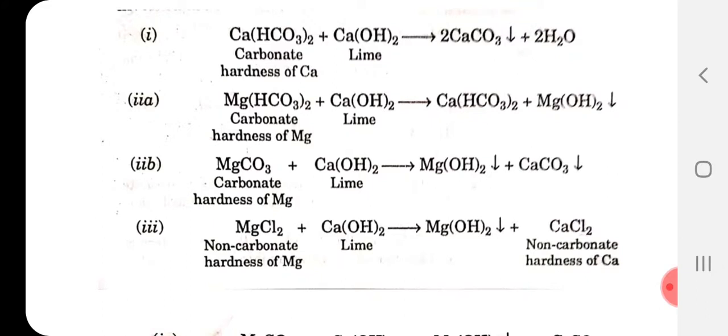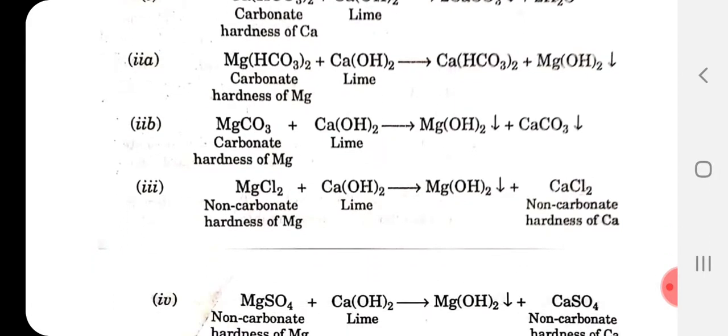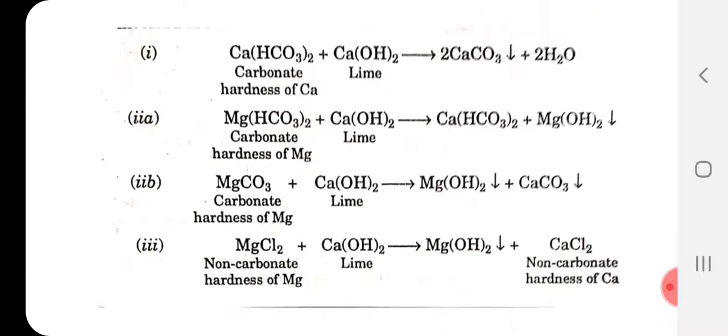So CaCO3, calcium carbonate, is depositing as a precipitate, and Mg(OH)2 in the second equation, magnesium hydroxide, is precipitating at the bottom of the tank. Like this, these two are removed by reactions.